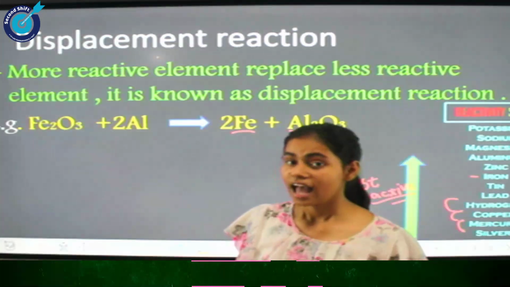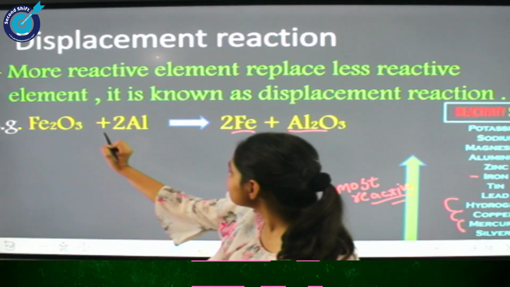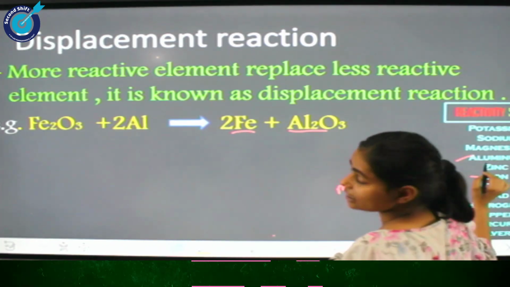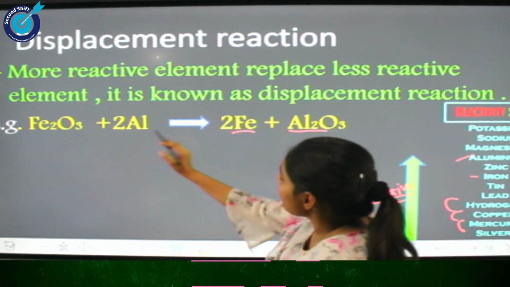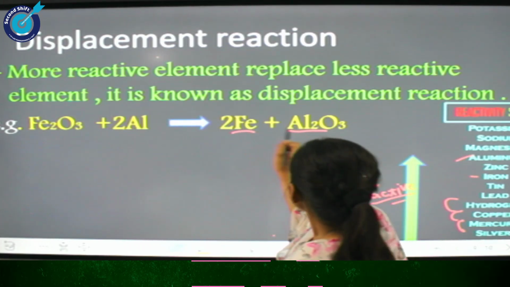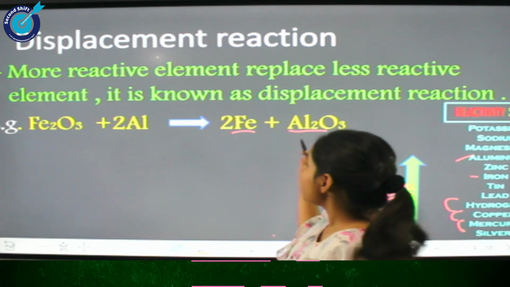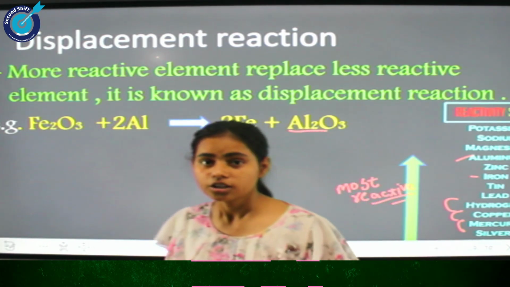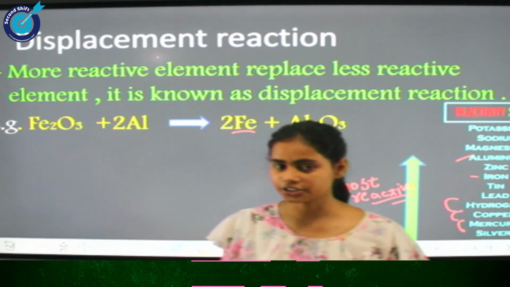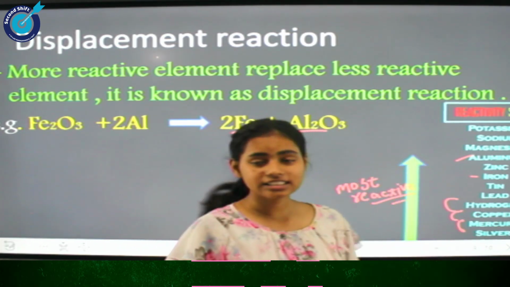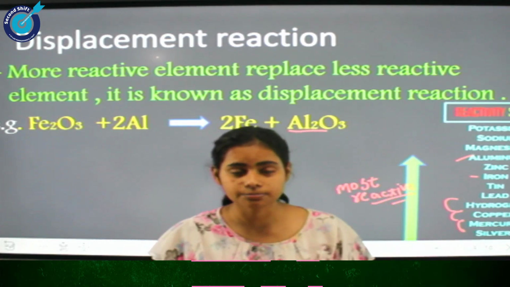So in this example, the more reactive element, that is aluminium, which is more reactive than iron, is displacing iron. So this is all about displacement reaction. If we learn or memorize the reactivity series, then we can easily identify a displacement reaction.